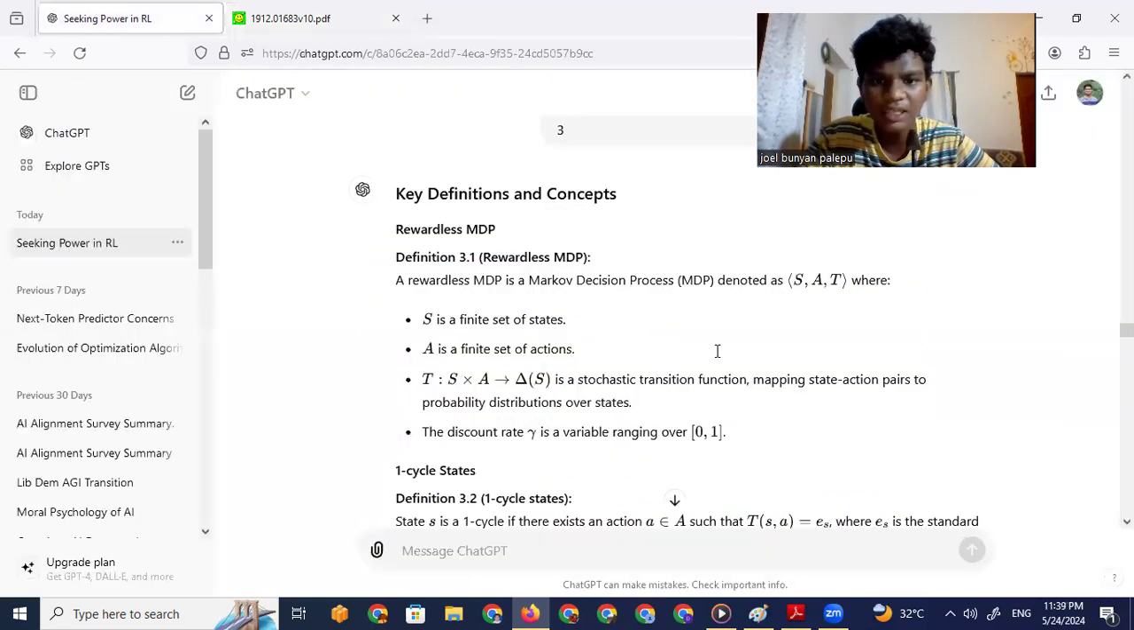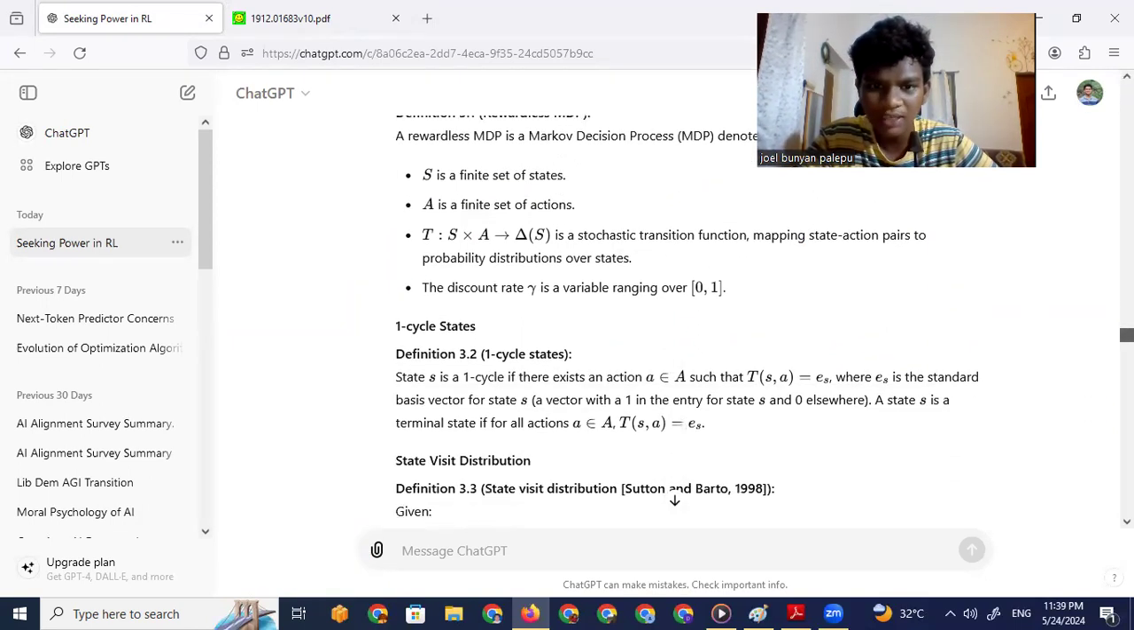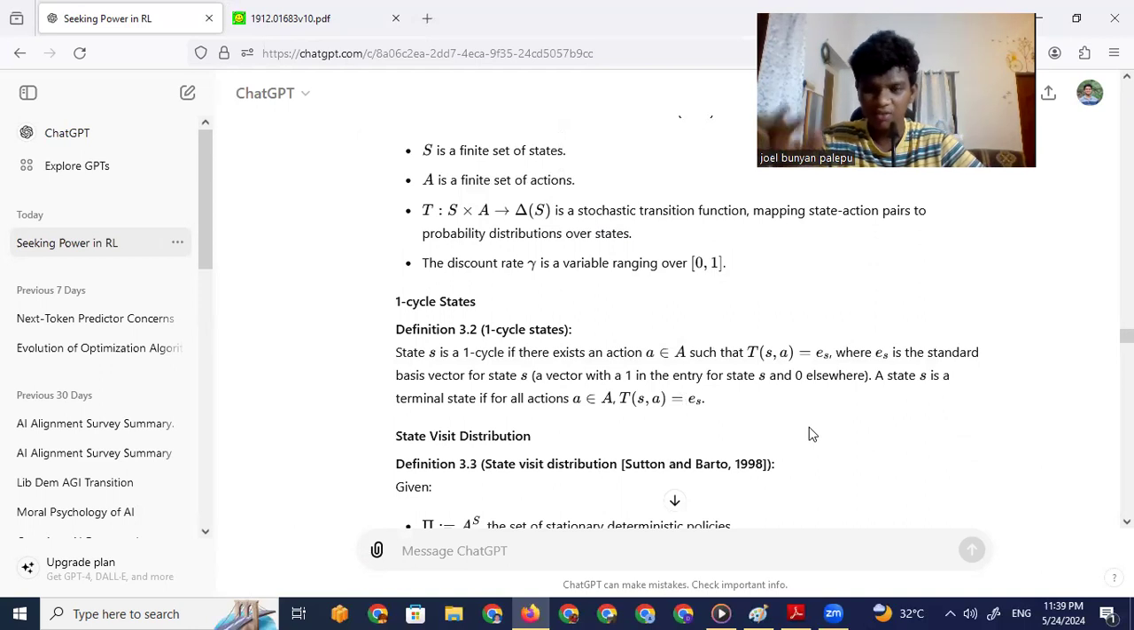So let's see how ChatGPT defines it. Okay, very interesting. So let's see what a 1-cycle state is. We could ask it to even elaborate it, which is quite interesting. It's 3.2, 1-cycle states. State S is a 1-cycle if there exists an action A such that T of S comma A is equal to E_s, where E_s is the standard basis vector for state S.